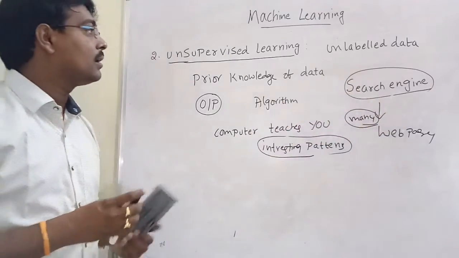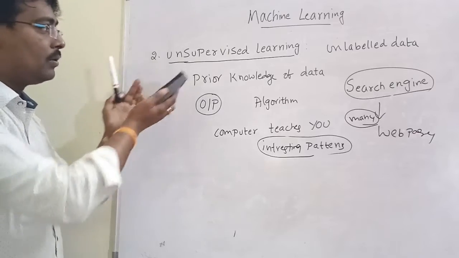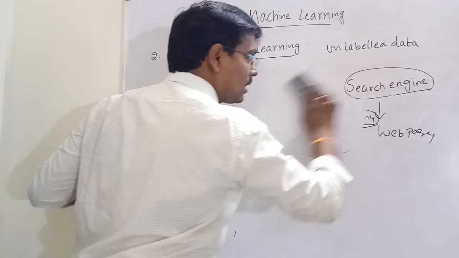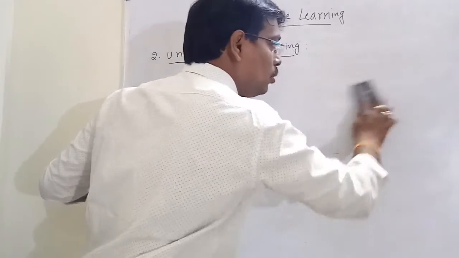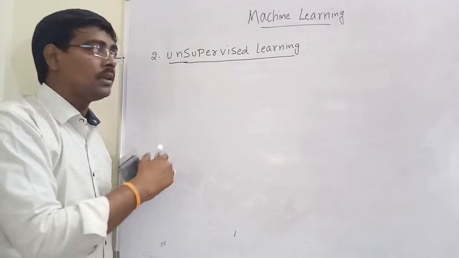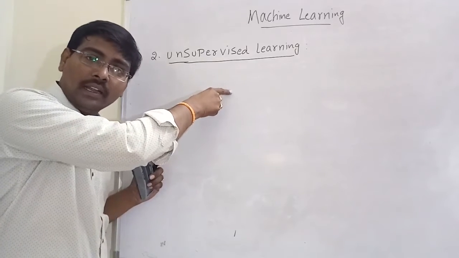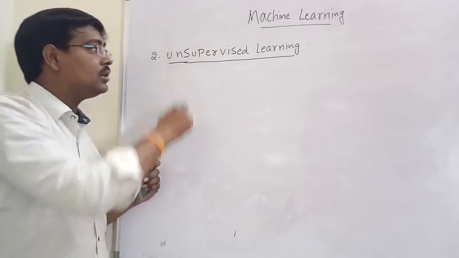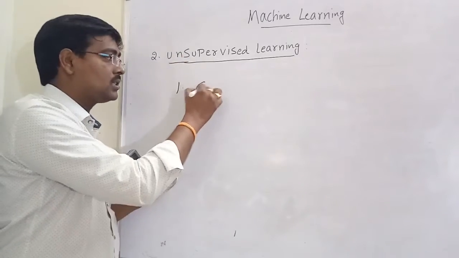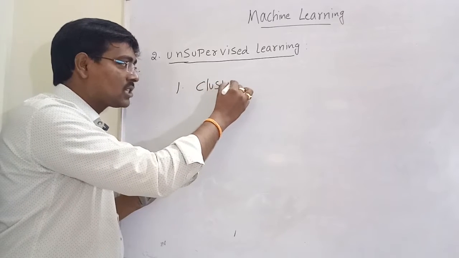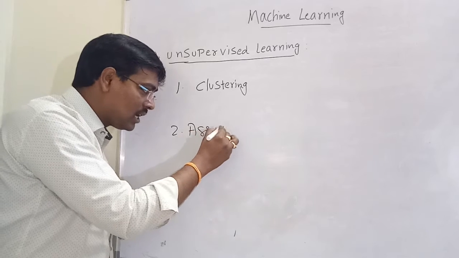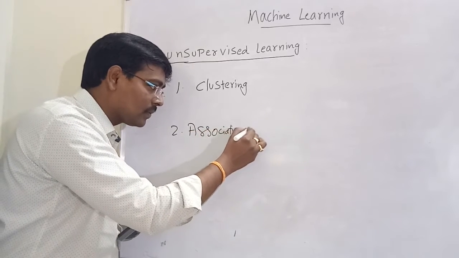This is unsupervised learning. You have different types of unsupervised learning. In supervised learning, we have two types. One is classification, another one is regression, based on whether the data is categorical or real value. Similarly, in unsupervised learning, we have two types. One is clustering. Second one is association rule mining.